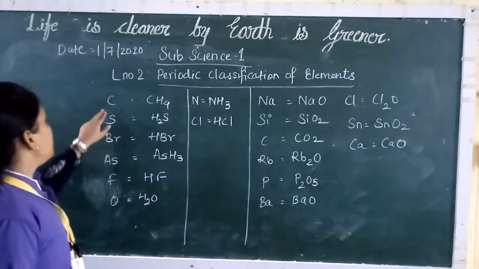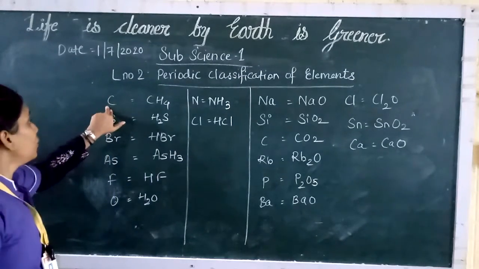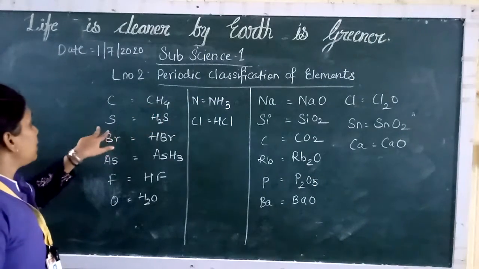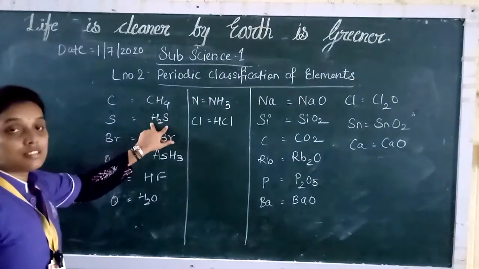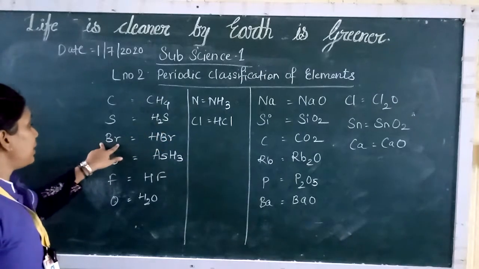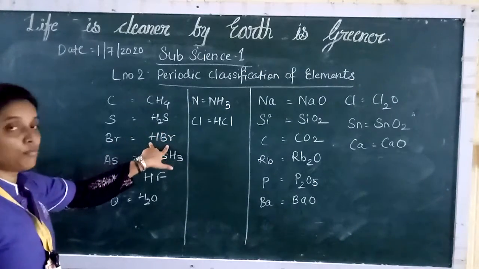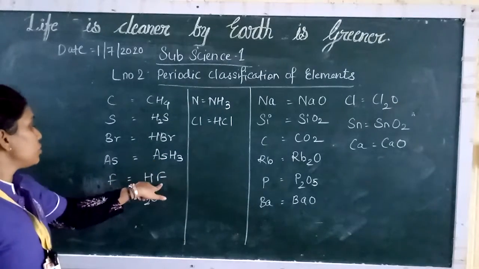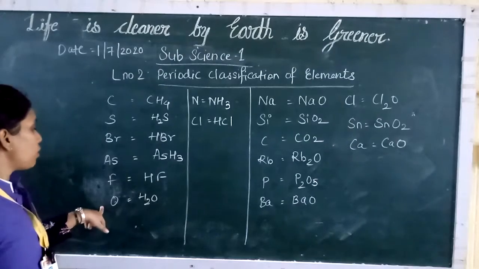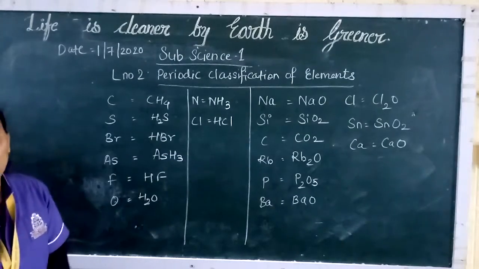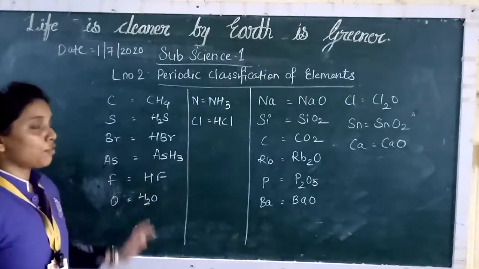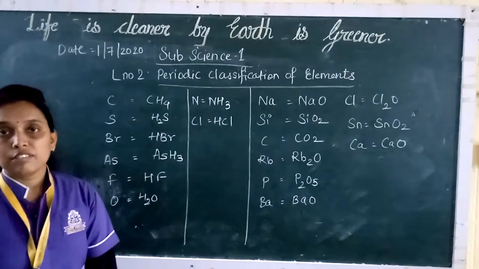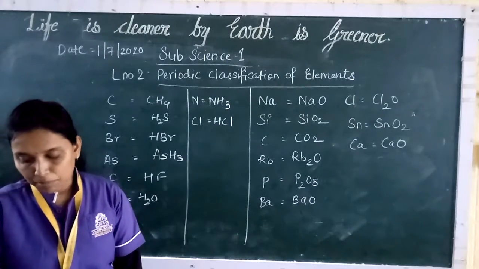Now we'll see the elements like carbon. When reacting with hydrogen, the hydride which is formed is methane. Sulfur is H2S, that is hydrogen sulfide. Bromine, hydrogen bromide. Arsenic is arsine. Fluorine is hydrogen fluoride. And for oxygen, it is H2O. So these are the formulas for oxides and hydrides according to Mendeleev's periodic table.